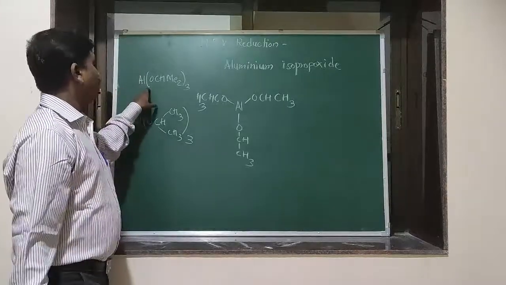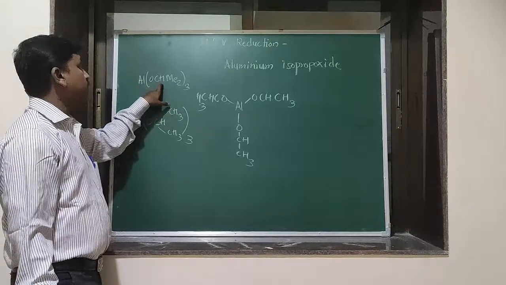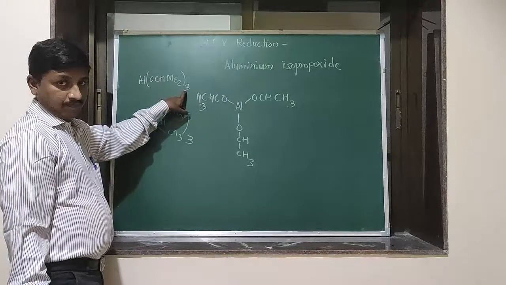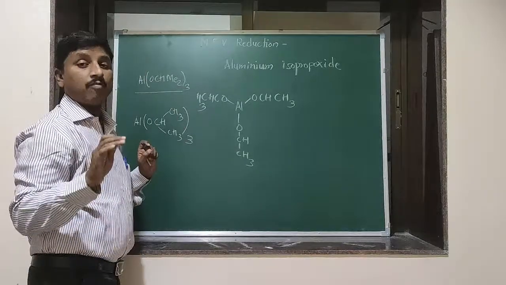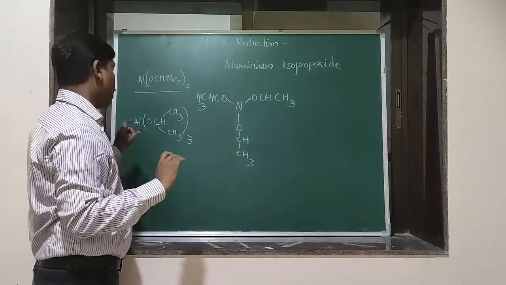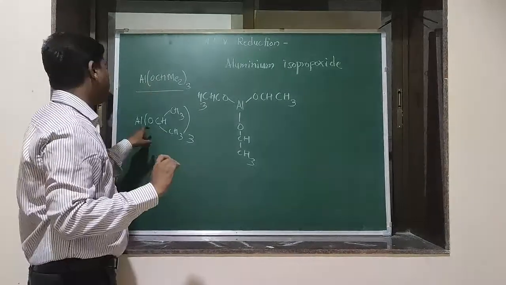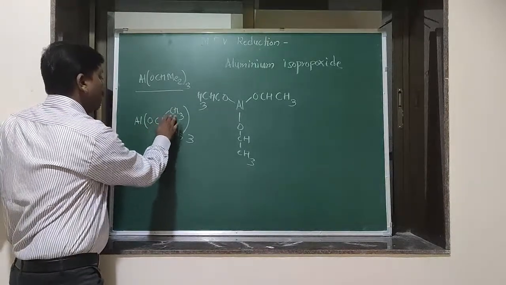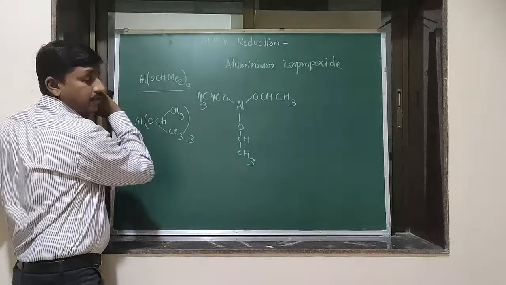Okay, Al(OCHMe2)3. This particular group is present 3 times. So this is the simplest short form of aluminum isopropoxide. Okay, this aluminum isopropoxide may be represented like this: Al(OCH(CH3)2), and this group thrice in number.